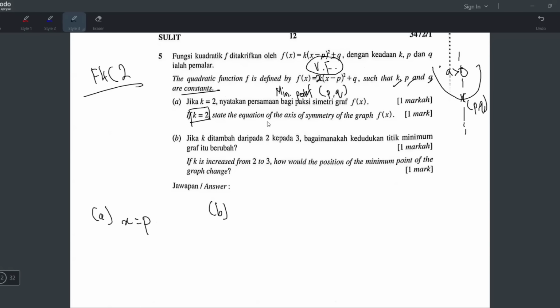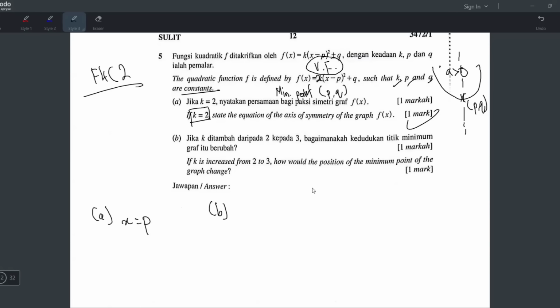But it's a bit weird because the soalan tak cakap boleh in terms of P kan. Yeah, they just cakap equation of axis of symmetry. But sebenarnya tak ada cara lah. Tak ada cara untuk cari P sebenarnya. Kalau dia punya information macam ni, memang tak ada cara untuk dapatkan nilai P. There's no other way. Unless they give us some more information lah. But for this question, I think that's how you do it.